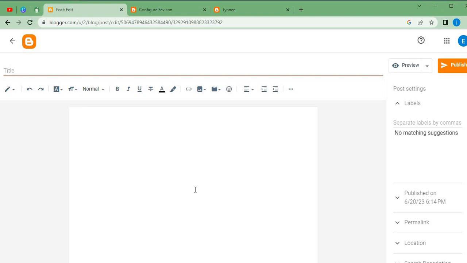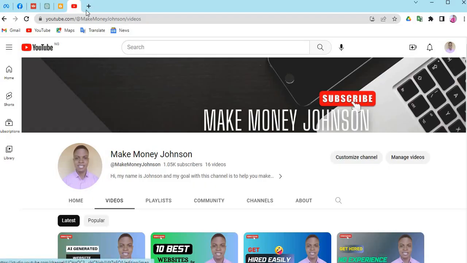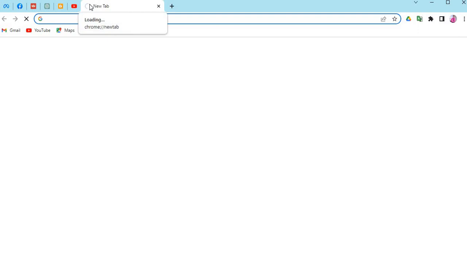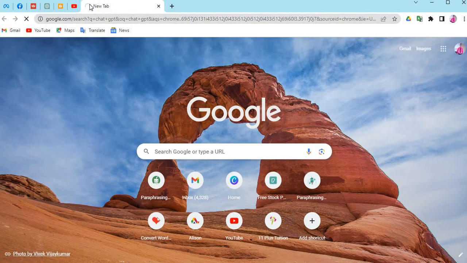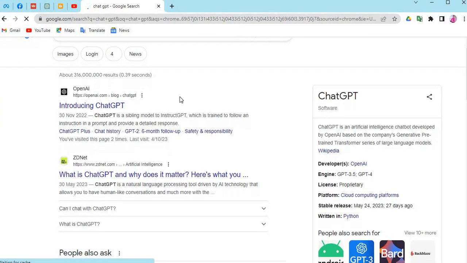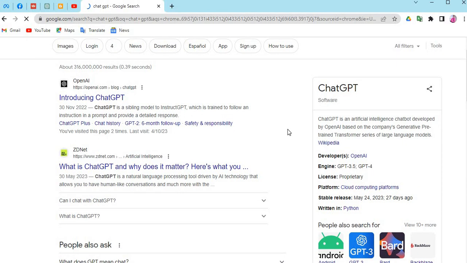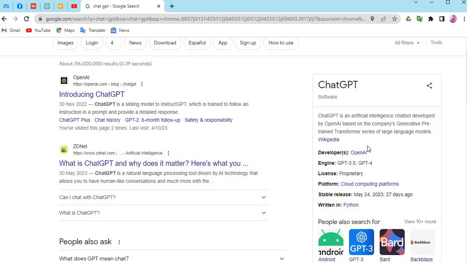So I want you guys to pay very close attention to what I will be doing afterward. Now, I hope you guys are aware of a particular software known as OpenAI or ChatGPT. So let's try to search for it, ChatGPT, for the sake of people who are not aware of what ChatGPT is. Then we will move into utilizing ChatGPT for our purpose, which is the generation of our first blog post.